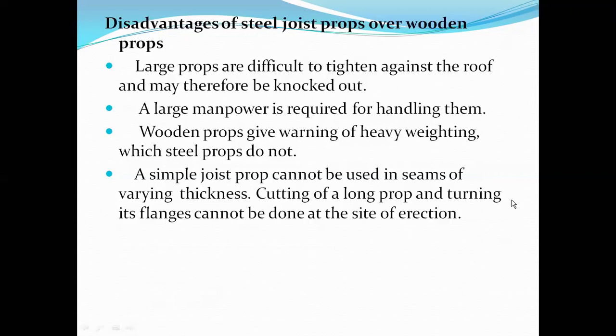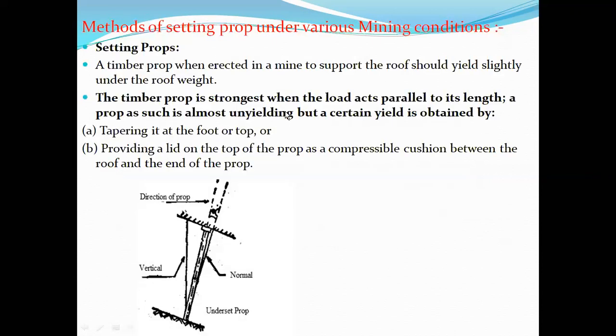Cutting a long prop and turning it into flanges cannot be done at the site of erection. Cutting a long vertical steel prop cannot be done. Whereas in the case of wooden props, we can simply cut them to the required size and erect them in the field itself. So that's exactly what it is.